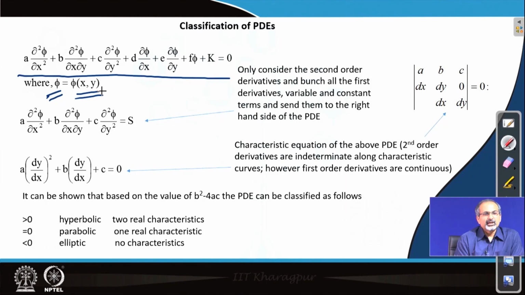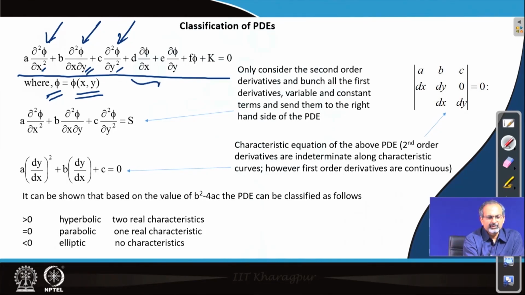In this case, we are assuming that there are only two independent variables. In that case, you can have these three possible partial derivatives of second order: one purely with respect to x, another purely with respect to y, while the other is a mixed derivative.